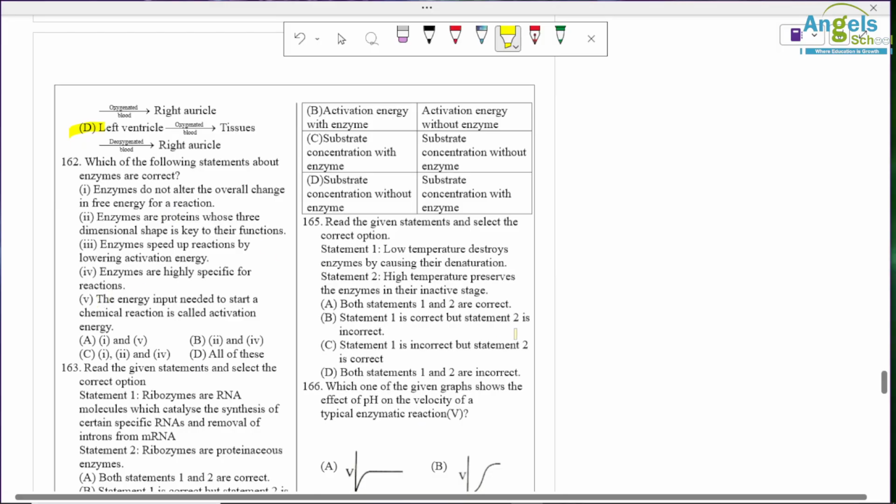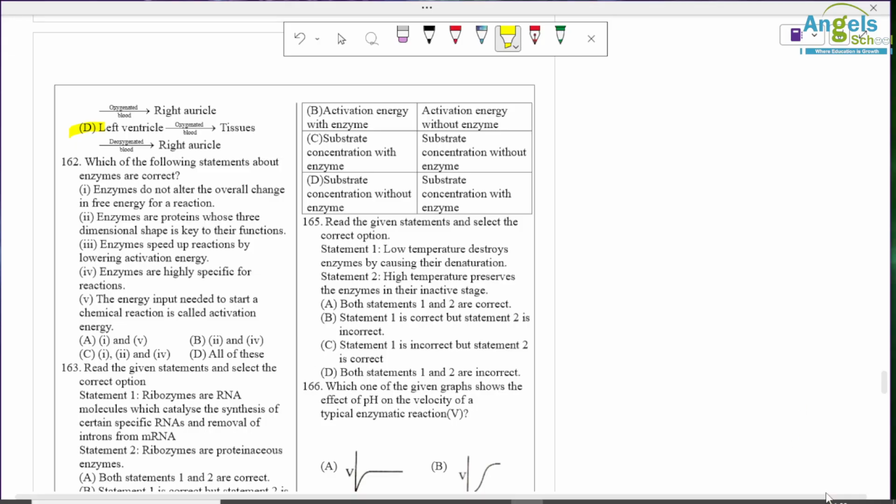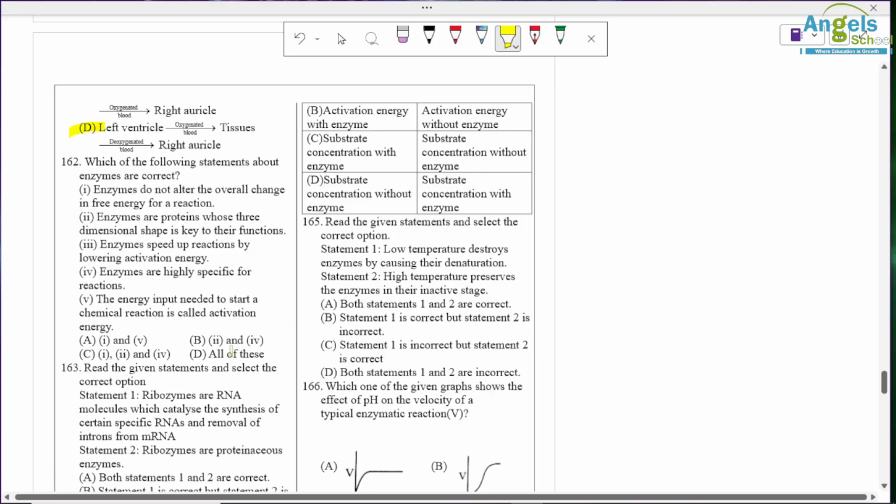Which of the following statements about enzymes are correct? Okay, so enzymes do not alter free energy. Correct option. Enzymes are proteins and 3D shape is required for function. Correct. Enzymes speed up the rate of the reaction by lowering the activation energy. Correct. Enzymes are highly specific for a reaction. Correct. And energy input is needed to start a chemical reaction, called activation energy. So here all these options are correct.